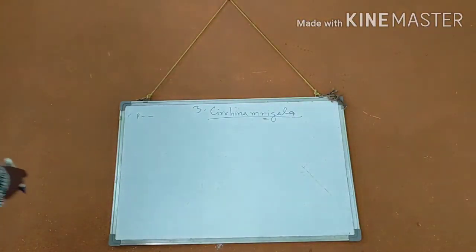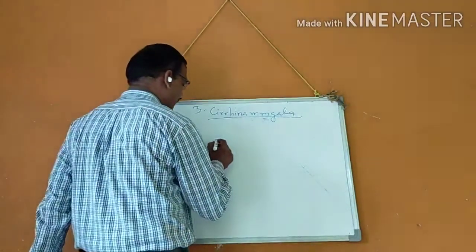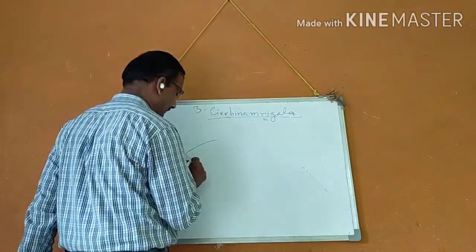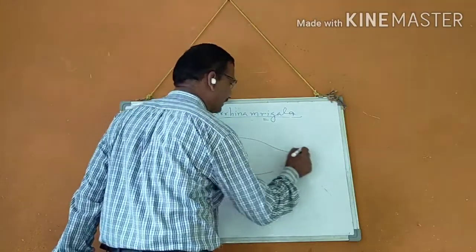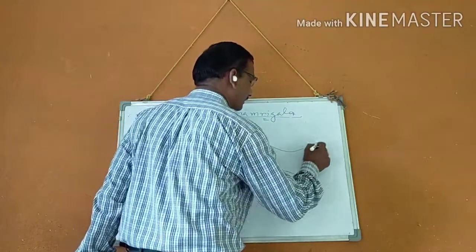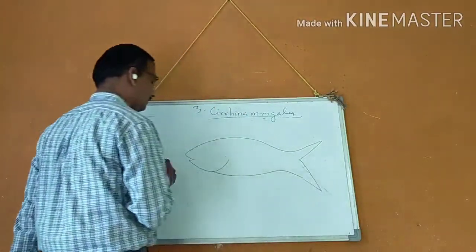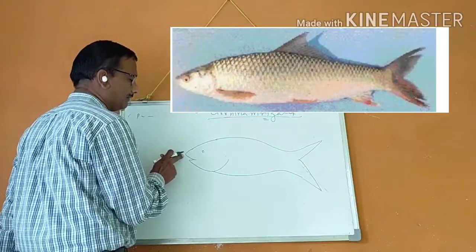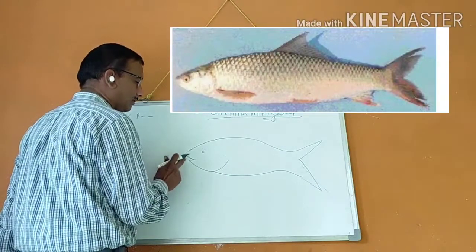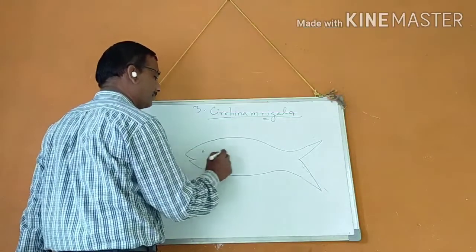When you diagrammatically represent the Sirana mrigal, yes, it is a bottom feeder, upper jaw large, lower jaw small. Yes.